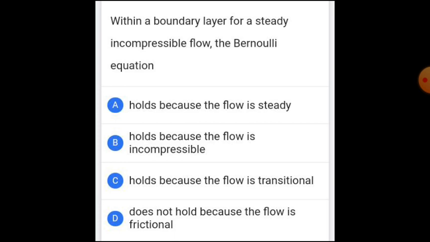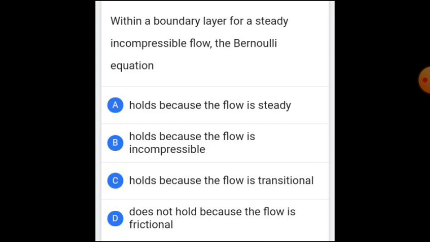First option is one of the assumptions made by Bernoulli, and option 2 is also another assumption made by Bernoulli in order to derive his equation. Option 3 states that the flow is transitional, which means that it is neither laminar nor turbulent. It is in between. Sometimes it will be laminar and sometimes it will be turbulent. This is not required here currently.